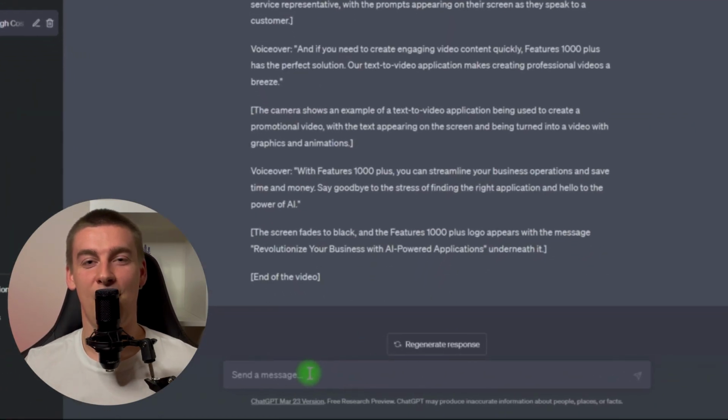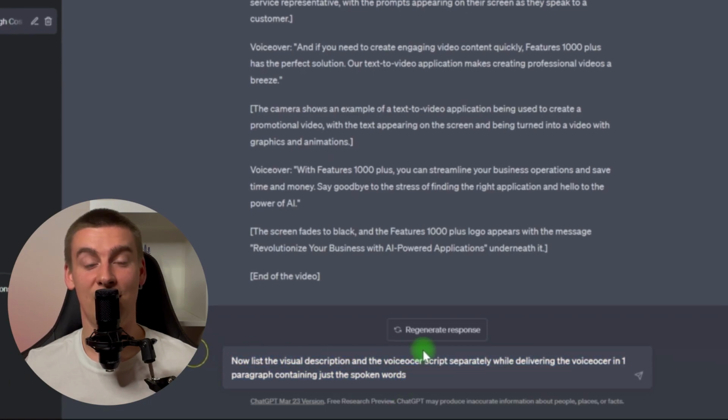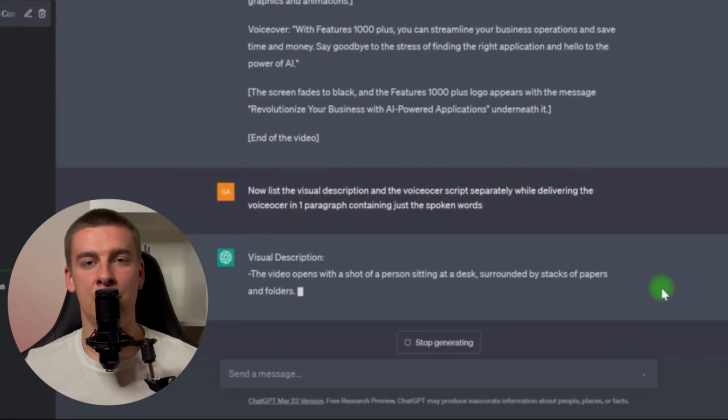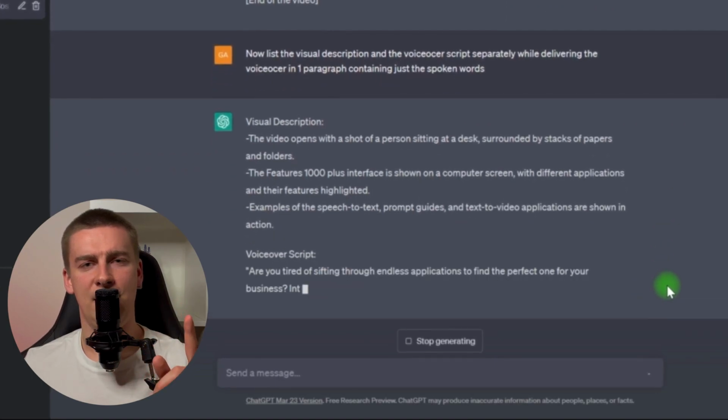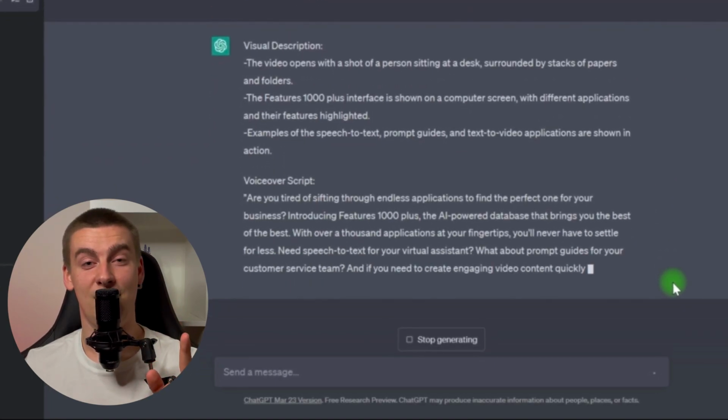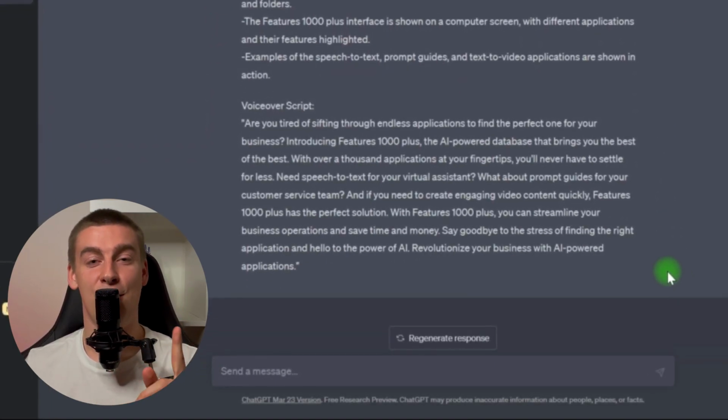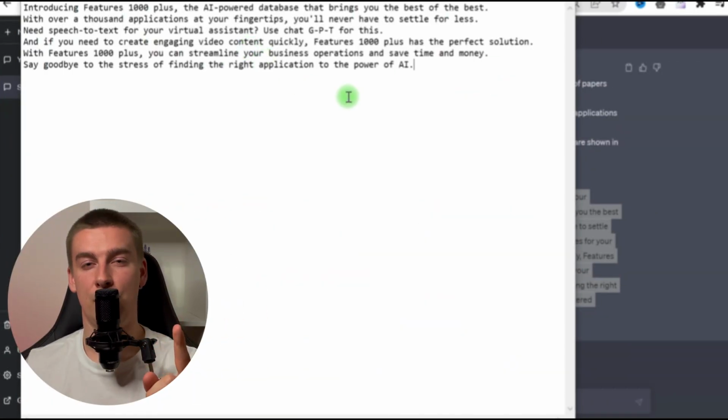Then I will additionally introduce another prompt. Now list the visual description and the voiceover script separately, while delivering the voiceover in one paragraph containing just the spoken words. Afterwards you need to edit the text before using it in Notepad, here's how I did it. Great! Now we have a finished script.